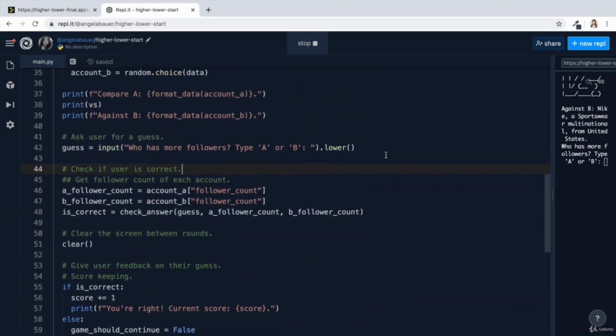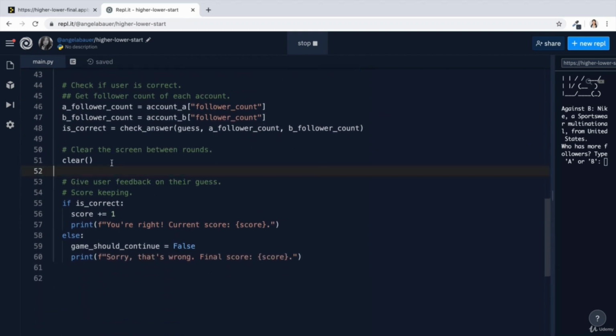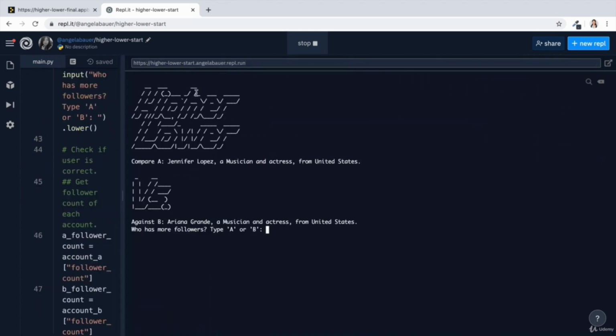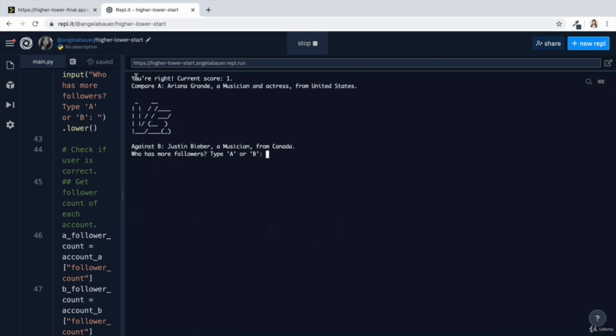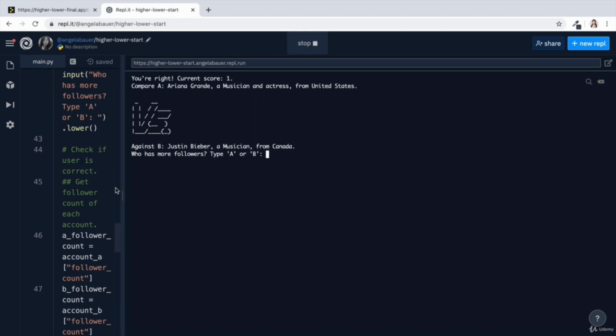So now, once we've asked the user what we need to ask, and we've got their answer, we clear the screen, and then we show them the outcome. Now we get to see the logo, we get to see all the verses, and A and B. Let's select B, and we got it right, so we get to see that feedback as well. It clears the screen, and we have a new comparison to make.